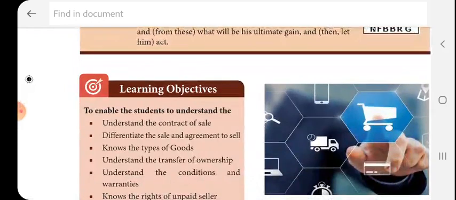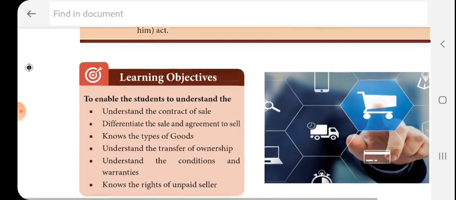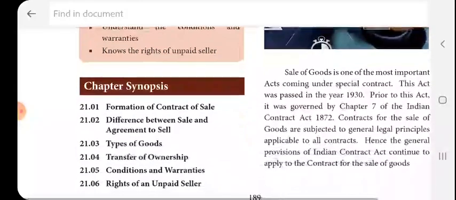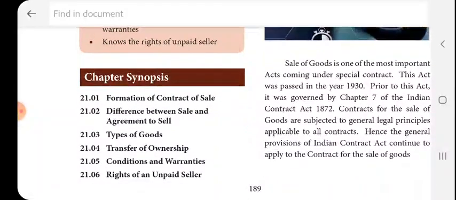1930. From this lesson we are going to learn and understand the contract of sale, differentiate the sale and agreement to sale, types of goods, transfer of ownership, conditions and warranties, and know the rights of unpaid seller. So this is the synopsis of this lesson.